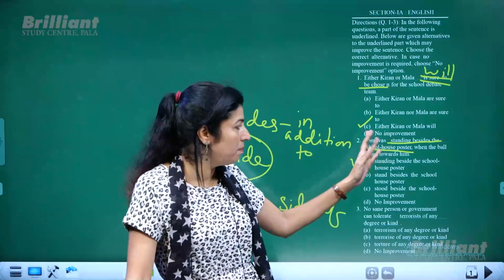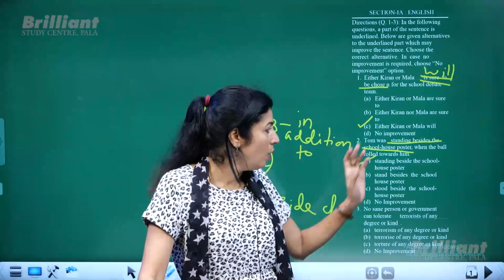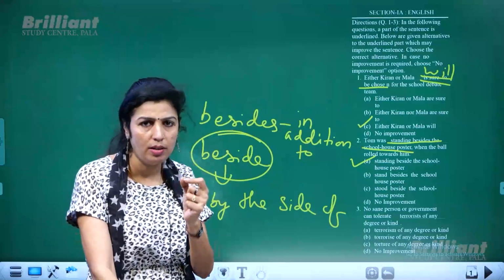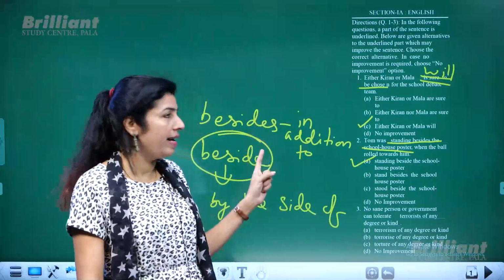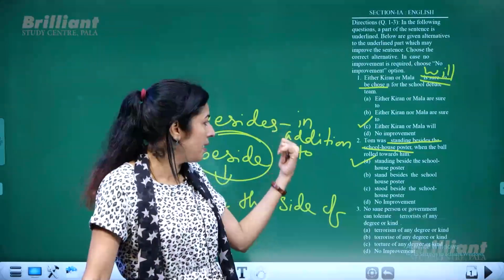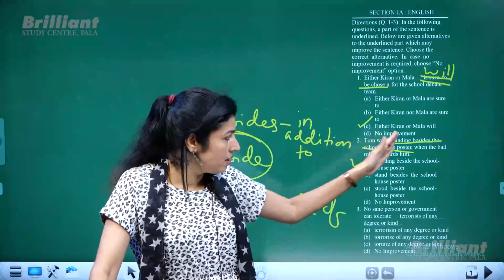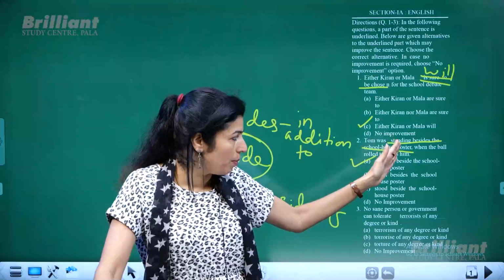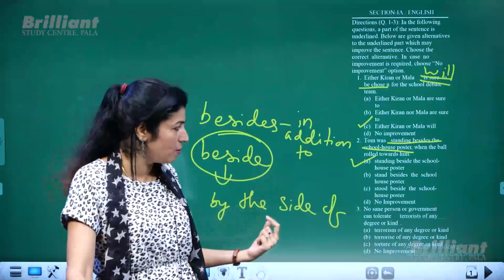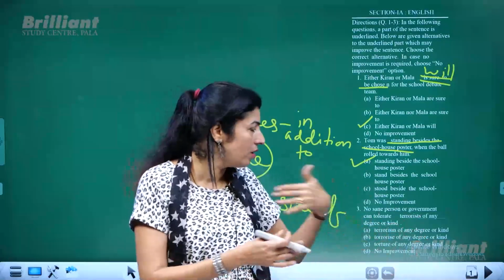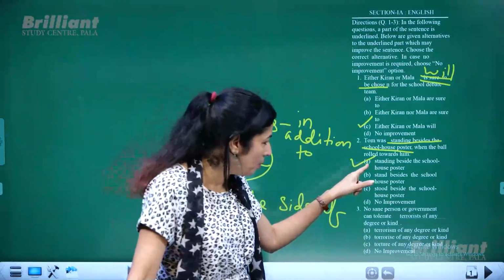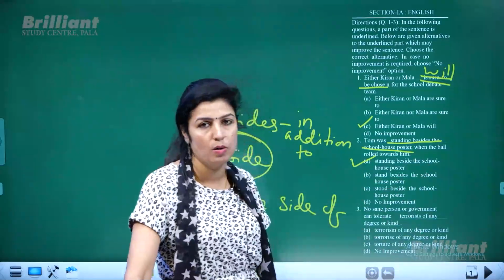Tom was standing beside the schoolhouse poster when the ball rolled towards him. Just one word, just the adding of s would change the meaning of the word. Okay, so both the words have got different meanings. Besides means in addition to, and that is the wrong usage, and that is not in the proper context in which it is used here. So it should be beside, which means by the side. So Tom was standing by the side of the schoolhouse poster, and that is the apt word to be chosen. So this is the option, standing beside the schoolhouse poster.